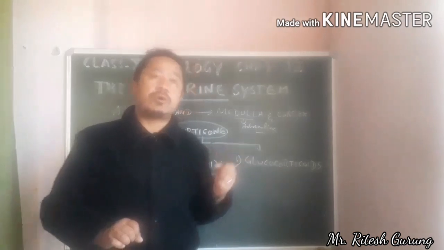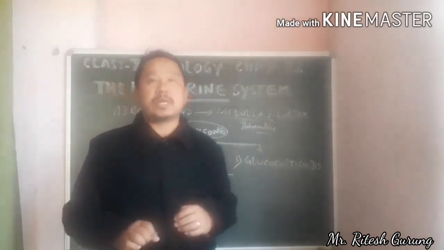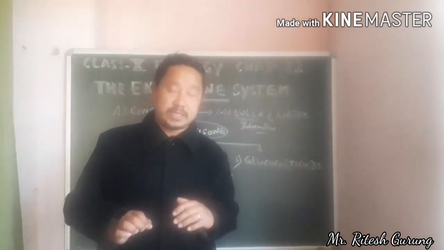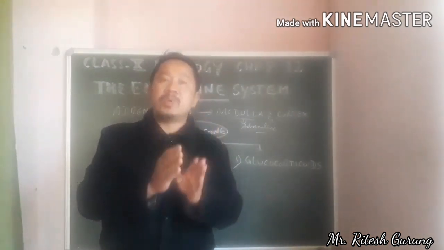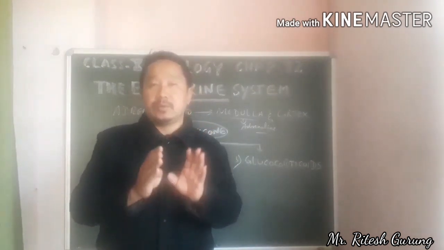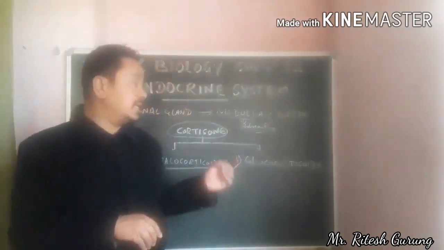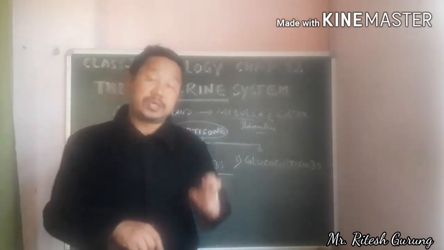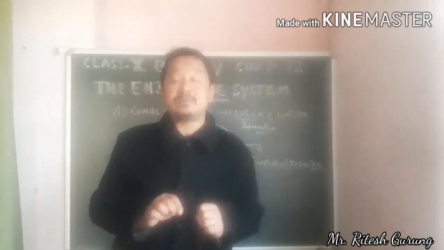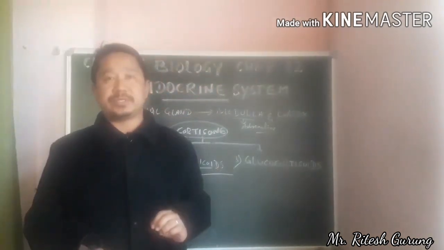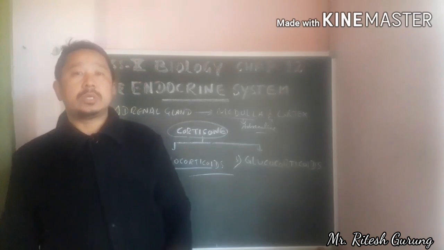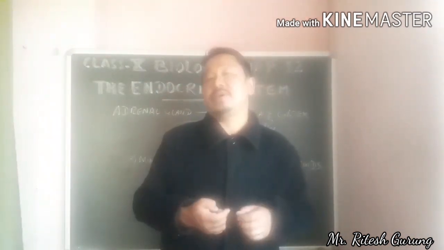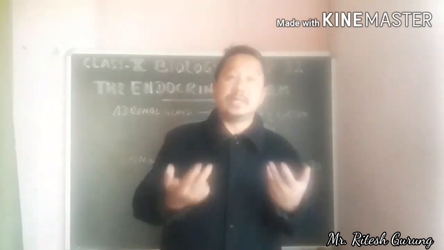Similarly, these cortical hormones regulate salt and water balance in the body. Salt is needed in the body, and how much of it should be there is also balanced by this hormone. Also, these cortical hormones in general adapt the body to a number of stresses such as extreme cold, extreme heat, burns, and a number of infections. That way they support our body.